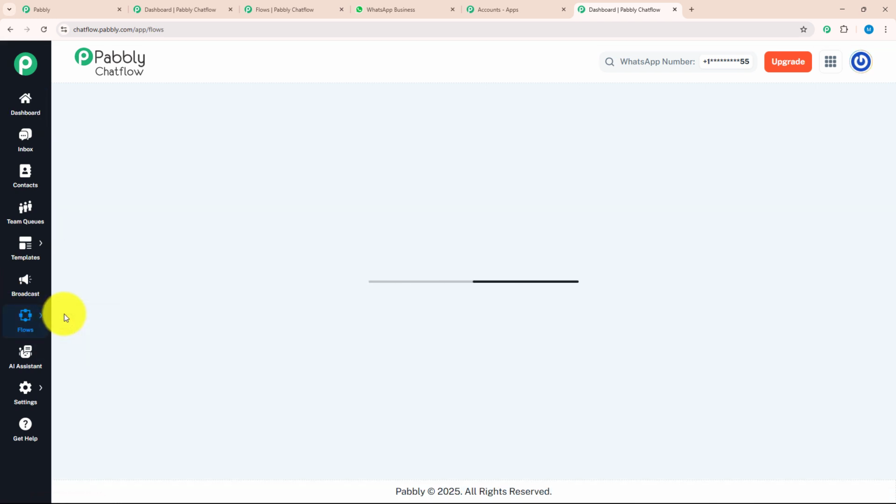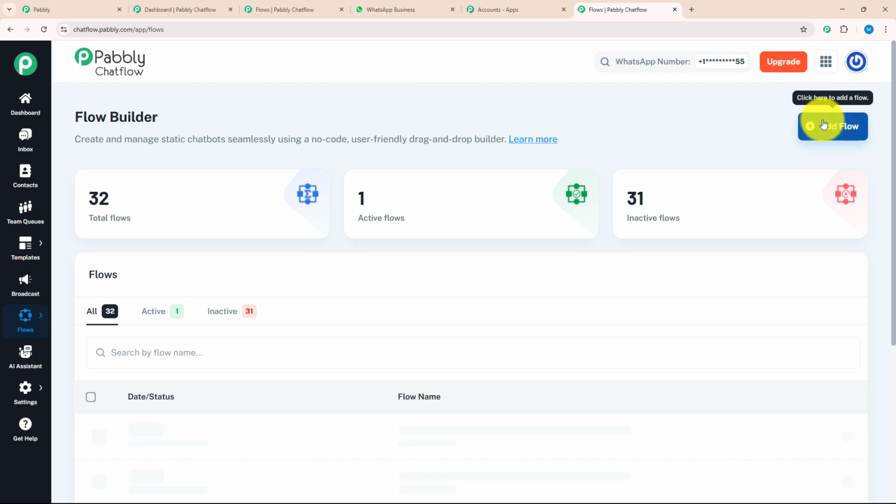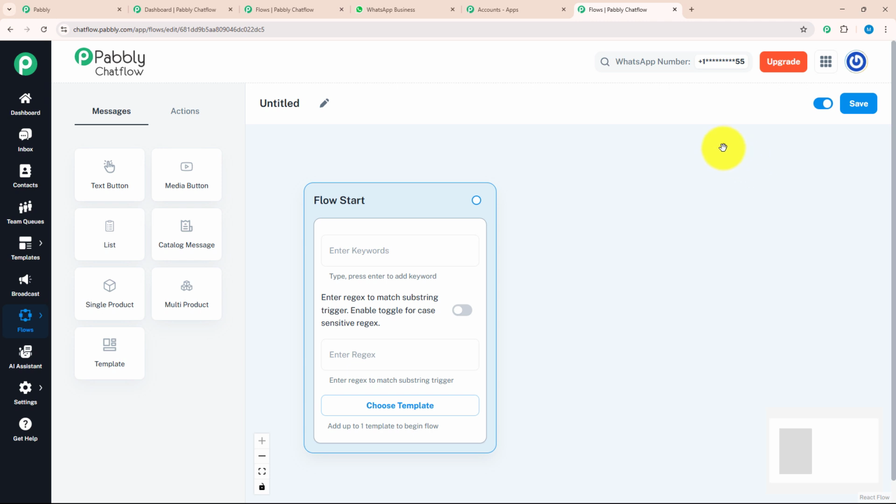For that, you need to click on the flow option and you will land on the flow builder page. Here, you can create your new flow by clicking on the add flow button, which is given on the top right corner. By clicking on the Add Flow button, you will land on this page. Here you can see a window named Flow Start. In this window, there are 3 key features: keywords, regex, and choose template.